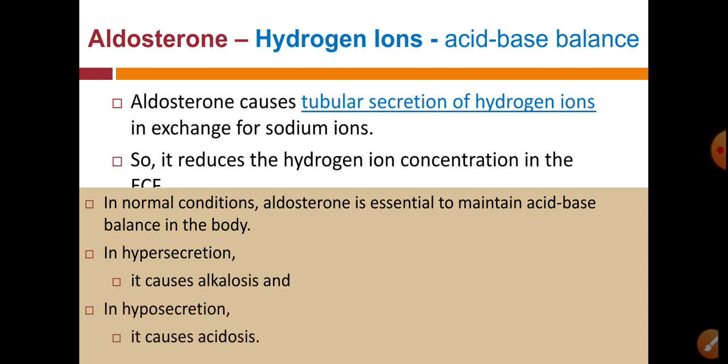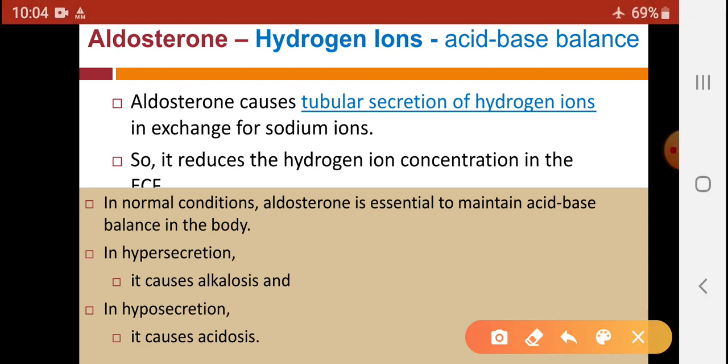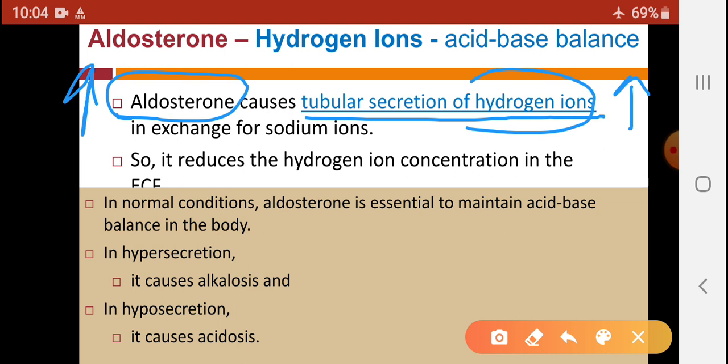But when there is a hypersecretion, what will happen? When aldosterone secretion increases, then tubular secretion of hydrogen ion also increases. That means hydrogen ion concentration in the blood decreases, and when H plus ion concentration decreases, the pH of blood is more alkaline, so hypersecretion of aldosterone causes alkalosis.